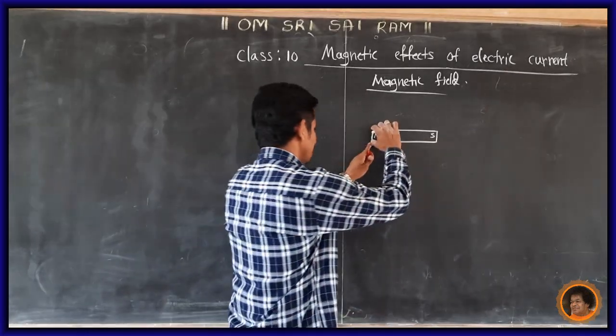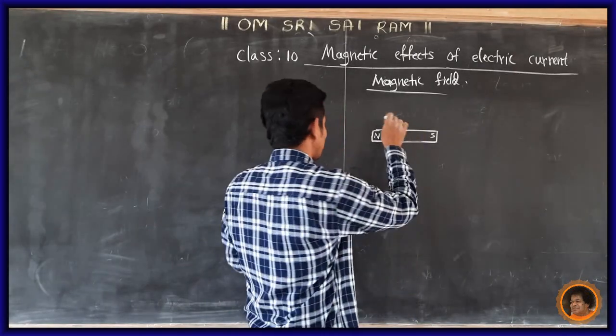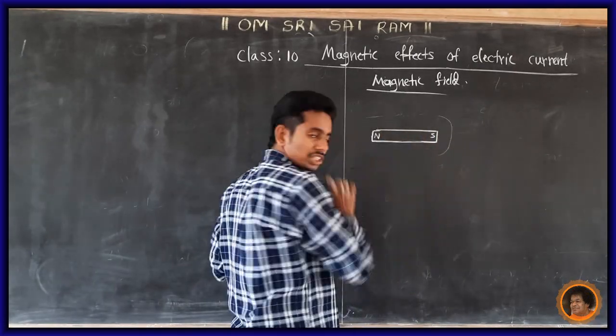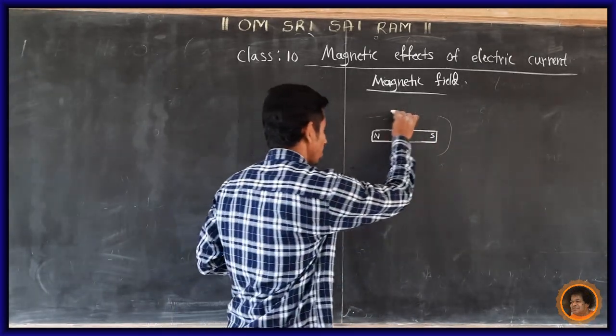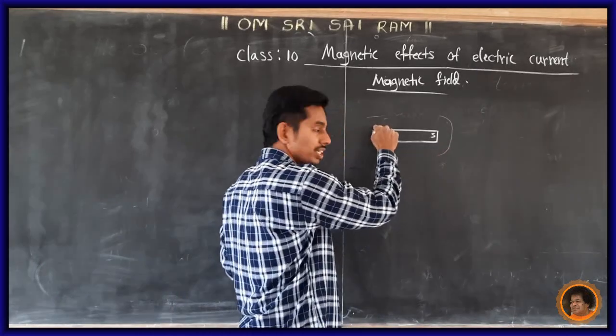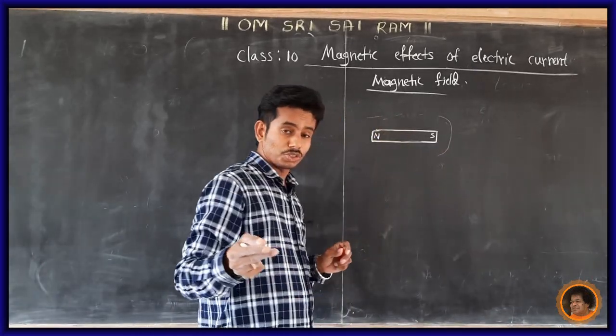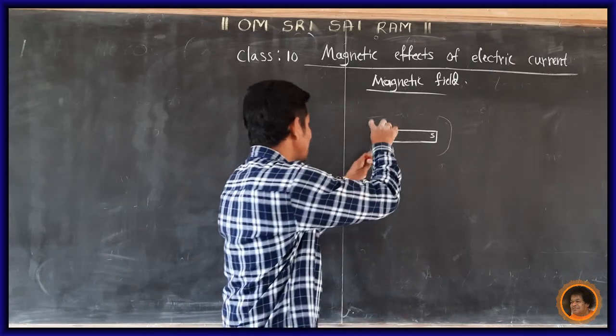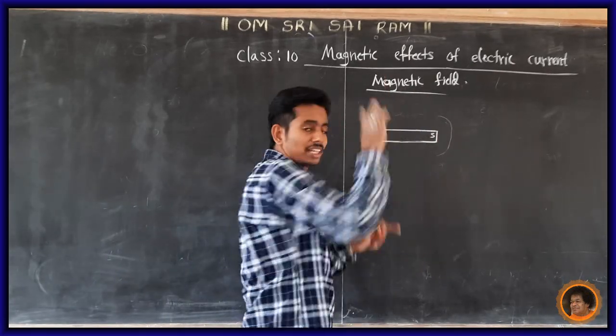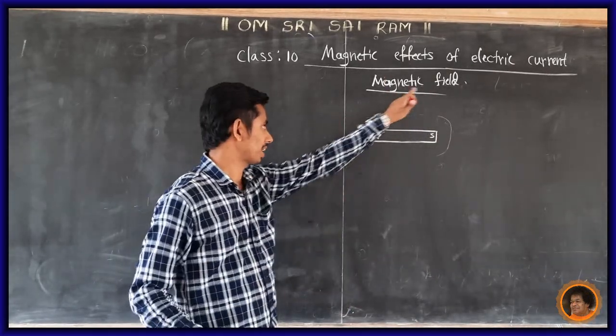So, if it is a bar magnet, the region around the magnet in which the force is detected, that force is called a magnetic field. Very important. What is a magnetic field?